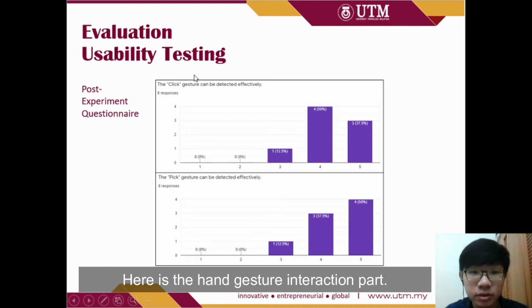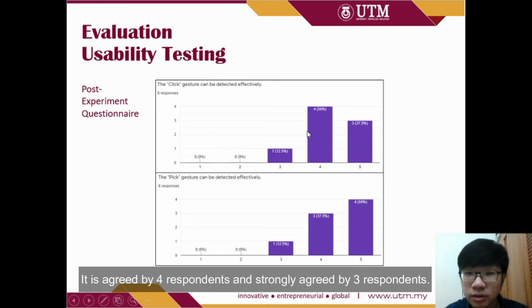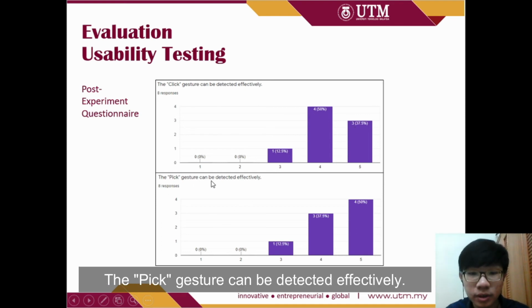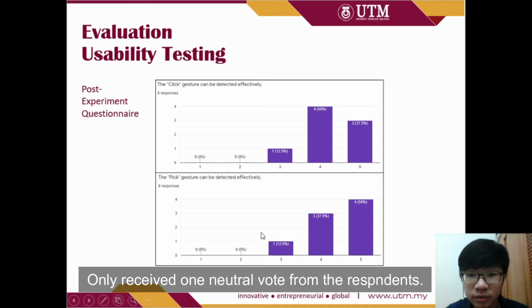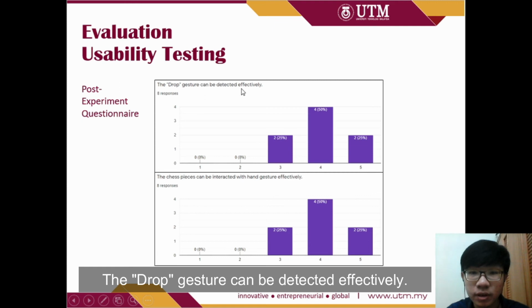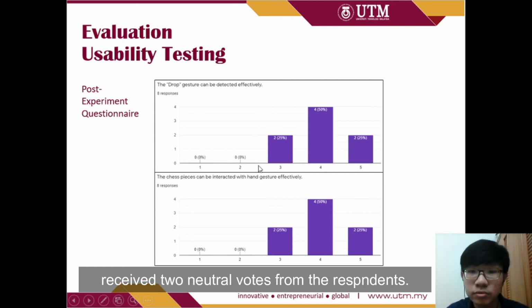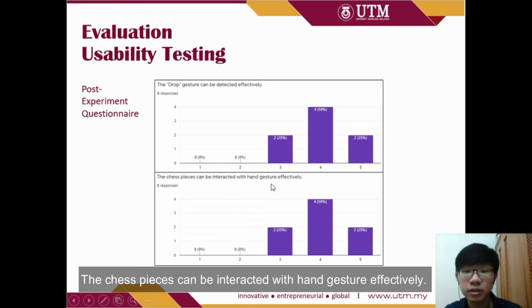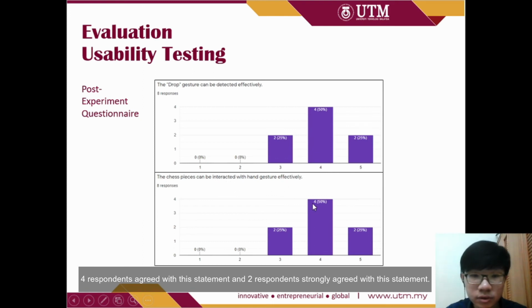Here's the hand gesture interaction part. The click gesture can be detected effectively, and it is agreed by 4 respondents and strongly agreed by 3 respondents. The pick gesture can be detected effectively, only receiving 1 neutral vote from the respondents. The drop gesture can be detected effectively, receiving 2 neutral votes from the respondents. The chess pieces can be interacted with hand gesture effectively. 4 respondents agree with this statement, and 2 respondents strongly agree with this statement.